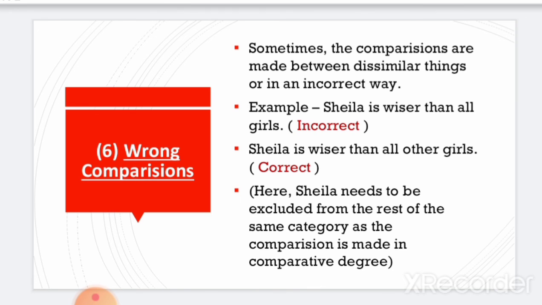Next rule is wrong comparisons. Sometimes the comparisons are made between dissimilar things or in an incorrect way. For example, Sheila is wiser than all girls. This is an incorrect sentence. Sheila is wiser than all other girls. This is the correct sentence, because here Sheila needs to be excluded from the rest of the same category as the comparison is made in comparative degree. So while making comparisons, we have to take notice of all these basic things.